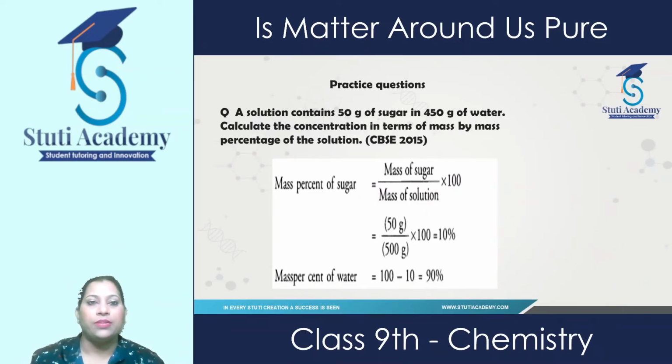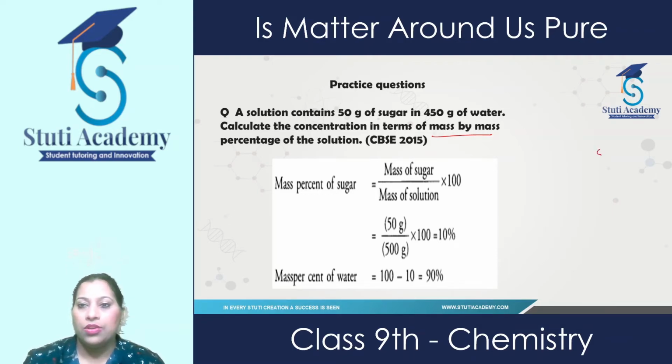Next question is: a solution contains 50 gram of sugar in 450 gram of water. Calculate the concentration in terms of mass by mass percentage. So it means the solution contains 50 gram of sugar.